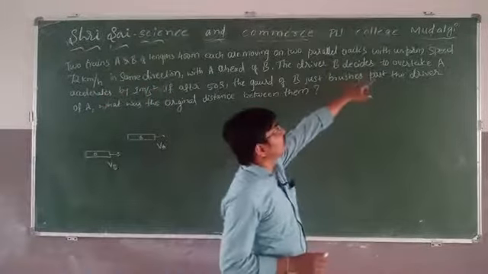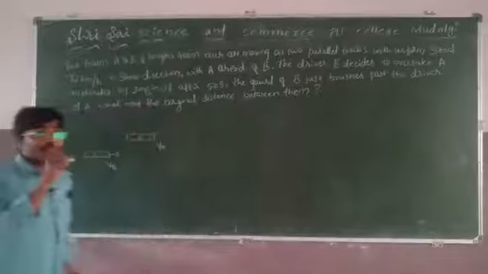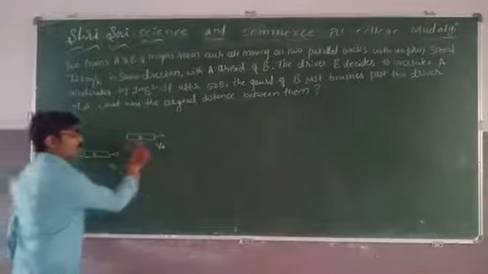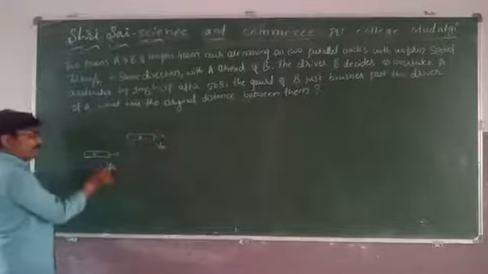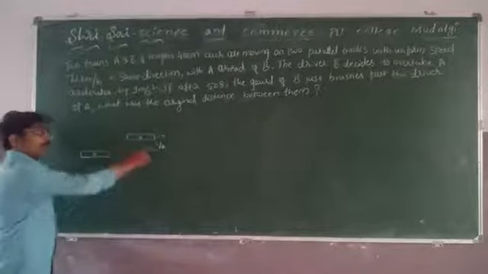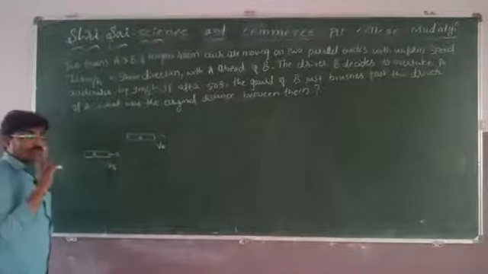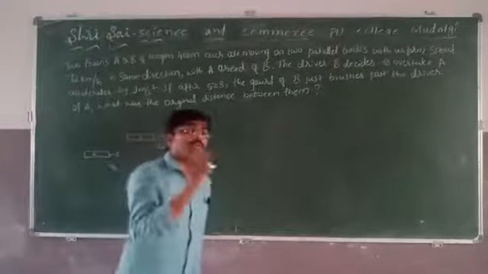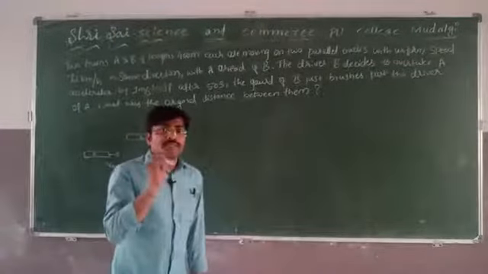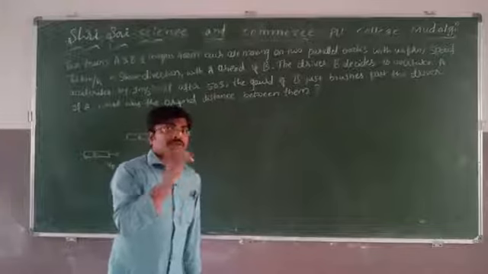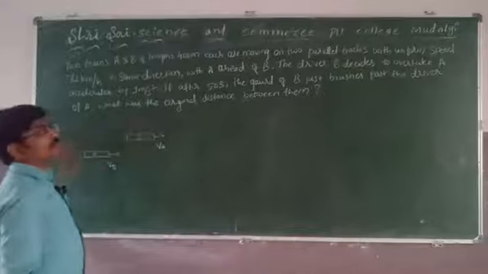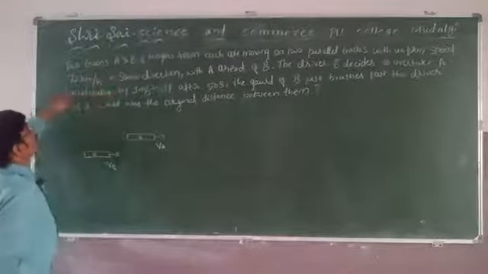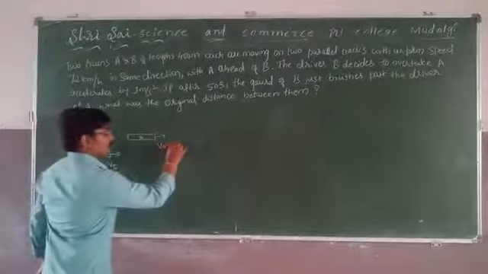They are moving with uniform speed. Remember, initially both are moving. The A train velocity is VA, B train velocity is VB. Both are uniform speed. Once again I am repeating, uniform speed. What is the condition for acceleration? This is a hint. Listen carefully. Both are moving at a uniform speed. How much is it? 72 km per hour. Both, its value is 72 km per hour.